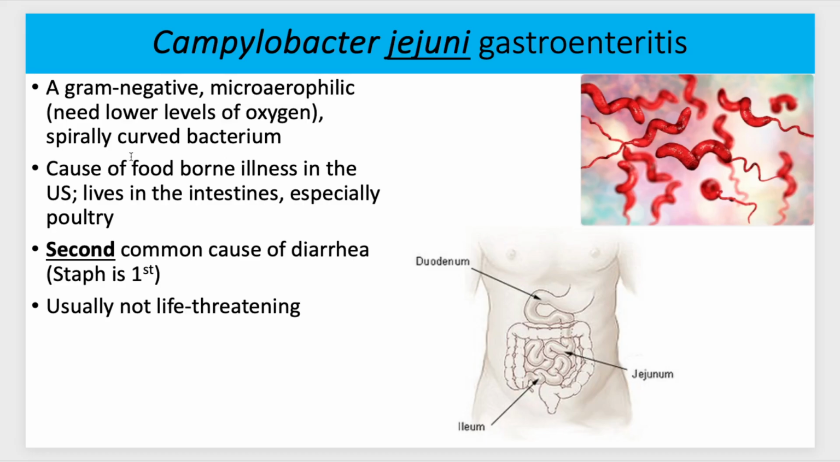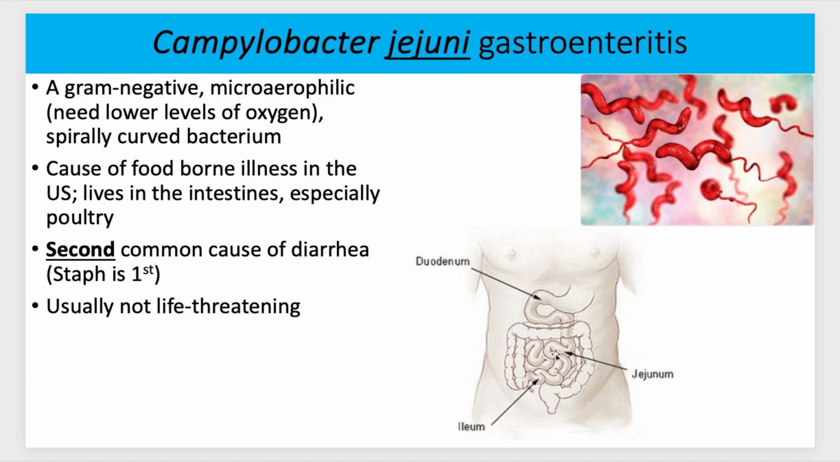Then we have Campylobacter jejuni, which is gastroenteritis, gram-negative, microaerophilic, so it needs lower levels of oxygen, and it's a spiral curved bacterium that we see here on the top right. This is a cause of foodborne illness. It lives in the intestines and especially in poultry, so in poultry and chicken. It's the second common cause of diarrhea, staph is the first. And usually it's not going to be life-threatening.